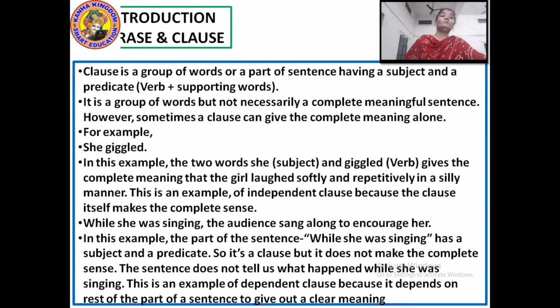Now talking about the clause, what is a clause? What are clauses, or what is a clause? Okay, so clauses are a group of words that include a subject and a verb. Clauses will have a subject and a verb.